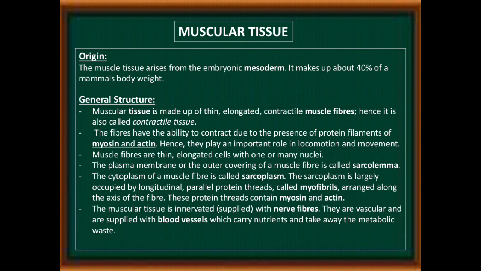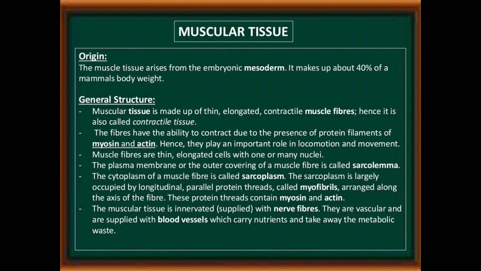Muscular tissue is made up of thin, elongated, contractile muscle fibers. Hence, it is also called contractile tissue. The fibers have the ability to contract due to the presence of protein filaments of myosin and actin. Hence, they play an important role in locomotion and movement.